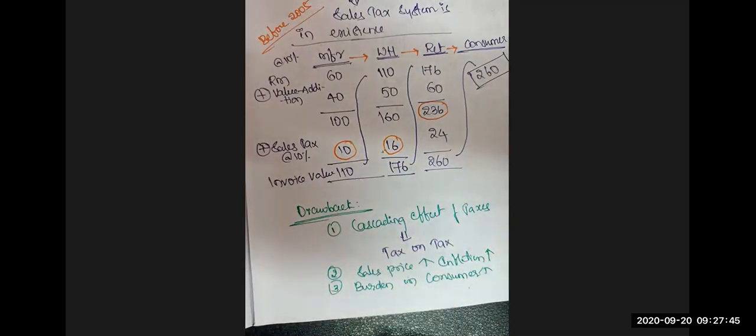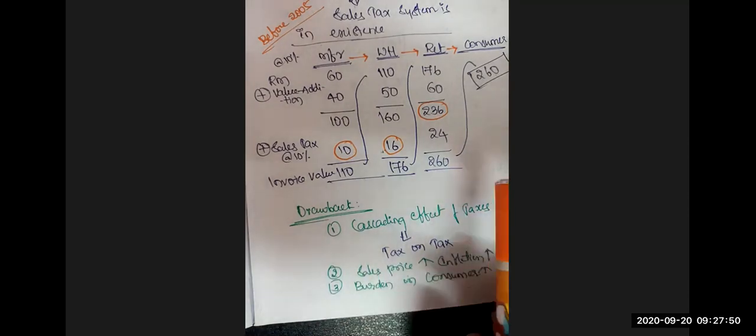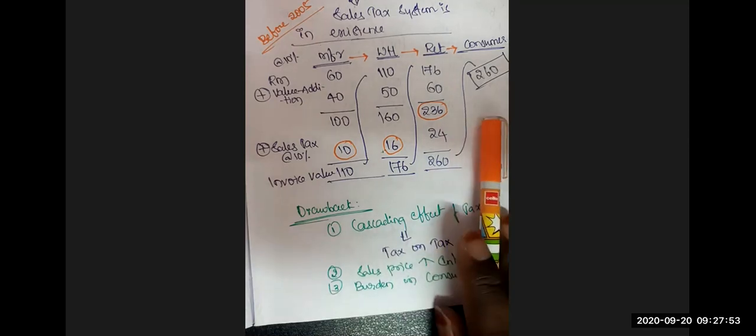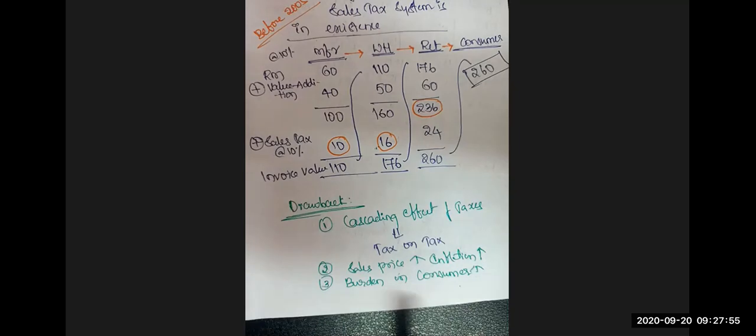Cascading effect of taxes. Because of this, what's happening? The sales price increases. Burden on the consumer increases. It leads to inflation. So a rise in prices leads to inflation. The purchasing power of the buyer decreases. Unnecessary problems are created. So that is why in the year 2005 we saw the concept of the value added taxation system even at the state level.